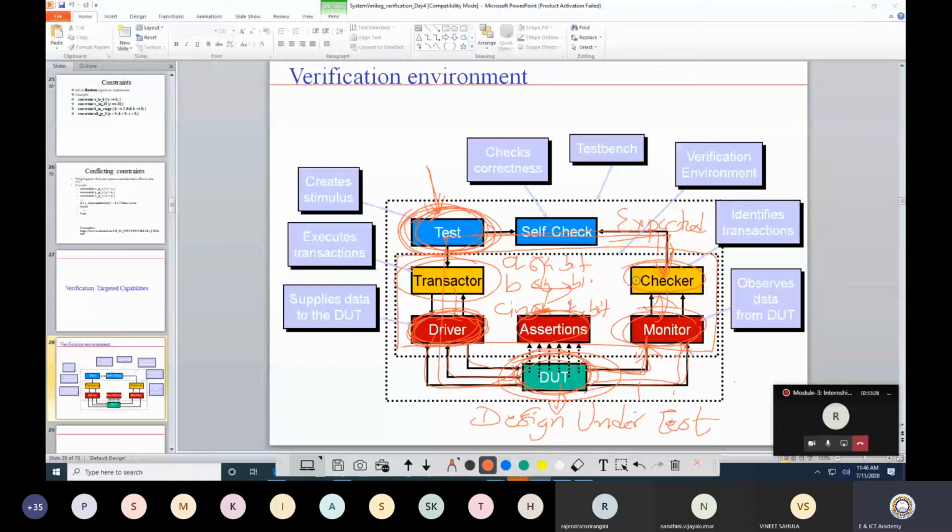But this concept of assertion is there in SystemVerilog only, and whatever we will discuss tomorrow, coverage, is also there in SystemVerilog. This way, the gap between verification and design can be reduced.